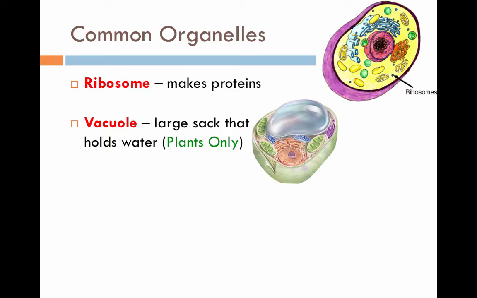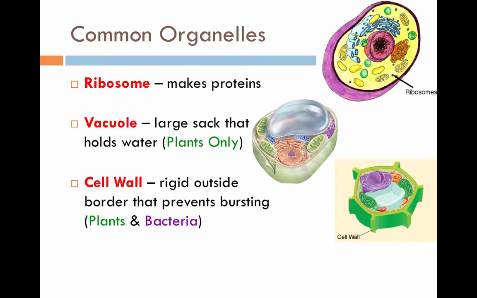A vacuole is only found in a plant cell. So if there's ever a question about what's the difference between an animal cell and a plant cell, plant cells have vacuoles. Vacuoles are large sacs that hold lots and lots of water. A cell wall is another difference between an animal cell and a plant cell. Only plant cells and bacteria have a cell wall. The cell wall is a rigid outside border that prevents the cell from bursting. So if the cell gets filled with lots and lots of water, the cell won't burst because the cell wall is holding the shape of the cell.